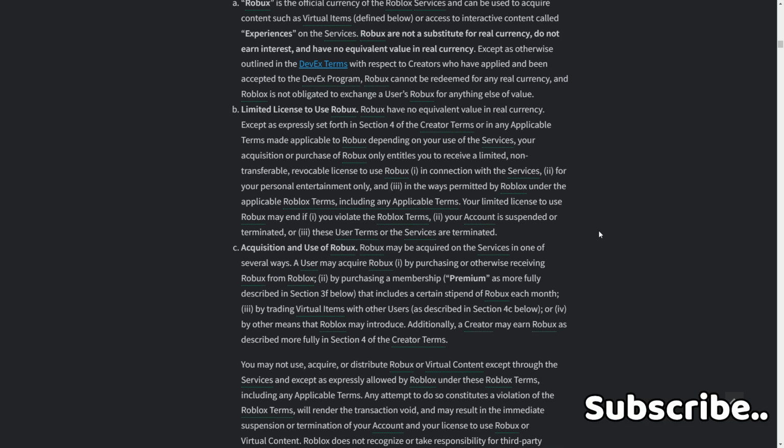C. Acquisition and use of Robux. Robux may be acquired on the services in one of several ways. A user may acquire Robux 1. by purchasing or otherwise receiving Robux from Roblox, 2. by purchasing a Premium membership, as more fully described in Section 3F below, that includes a certain stipend of Robux each month, 3. by trading virtual items with other users as described in Section 4C below, or 4. by other means that Roblox may introduce. Additionally, a creator may earn Robux as described more fully in Section 4 of the Creator Terms.